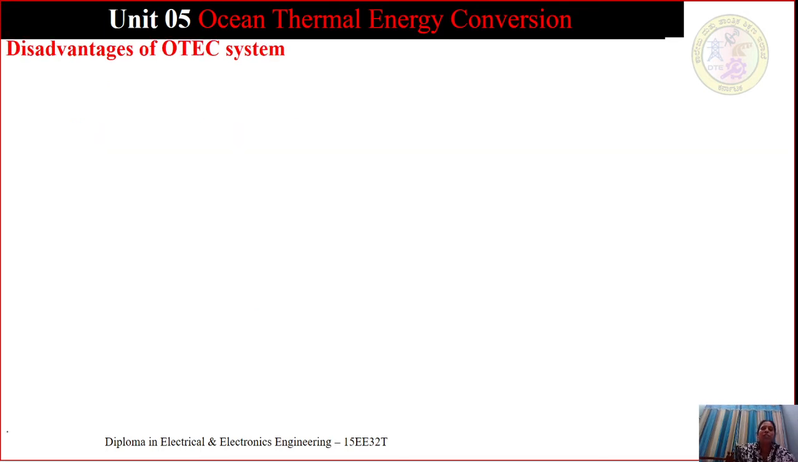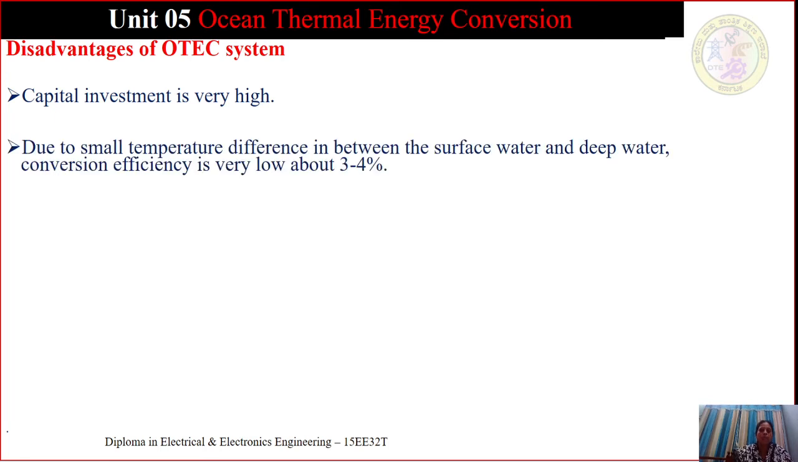Coming to the disadvantages of the OTEC system, capital investment is very high. When we imagine it practically, it involves very high capital investment. Due to the small temperature difference between the surface water and the deep water, conversion efficiency is low, about 3 to 4%. The conversion efficiency here will be only about 3 to 4% because of the small difference between the temperature of the surface and the deep water.